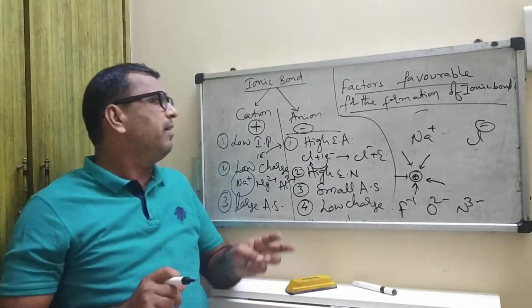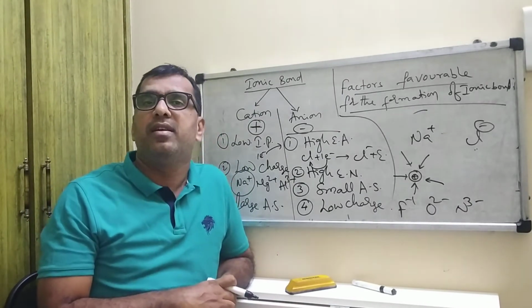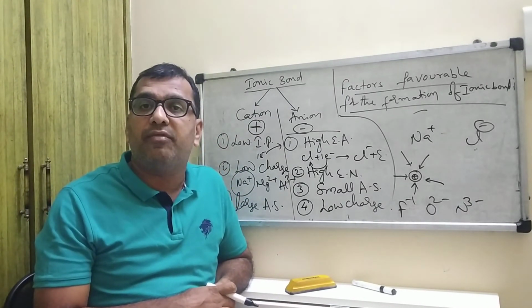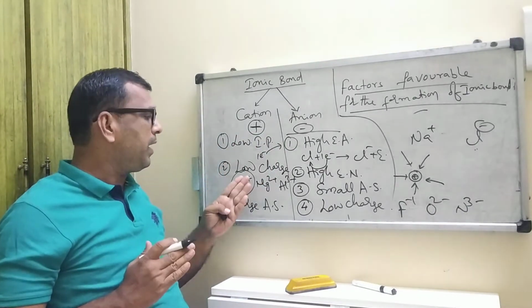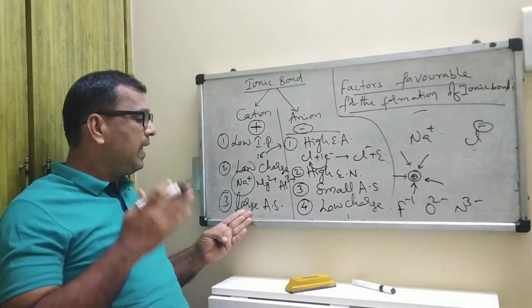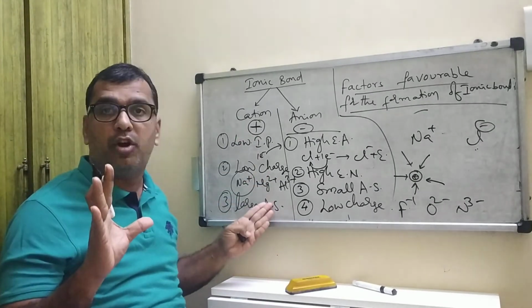Now, once again, the favorable conditions for the formation of cation and of anion. Low ionization potential, low charge and large atomic size are the favorable conditions for the formation of cation.